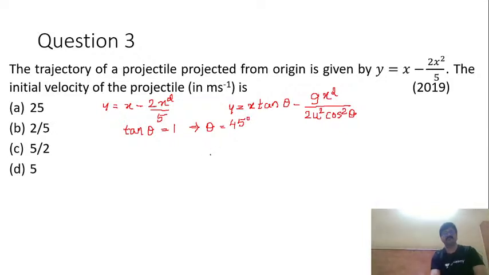Theta is 45 degree. Next, what about the coefficient of x square? The coefficient of x square is g by 2u square cos square theta, and it is equal to 2 by 5. So g by 2u square cos square theta is given as 2 by 5.